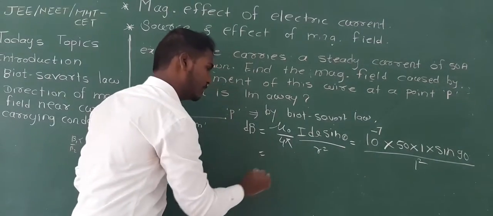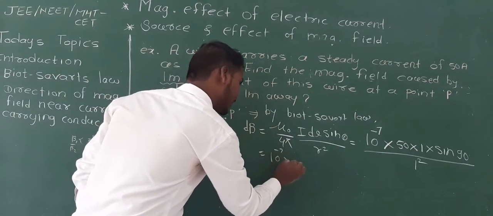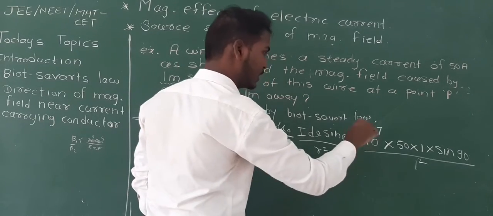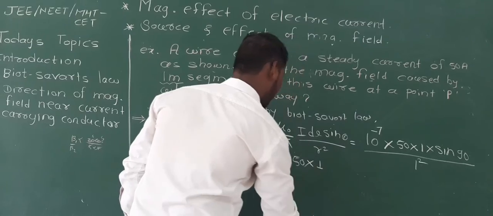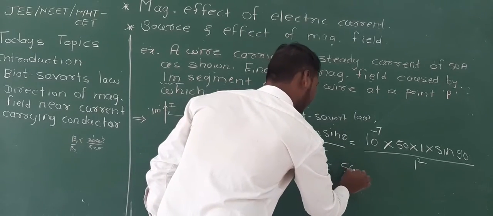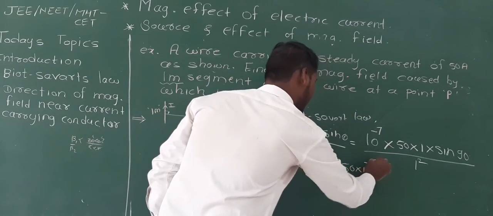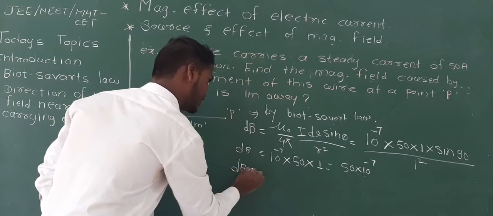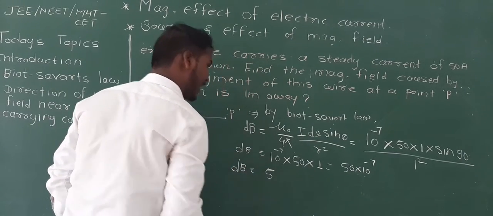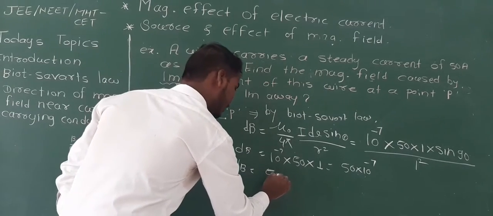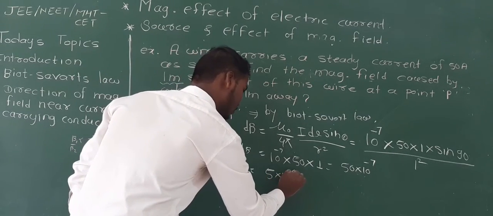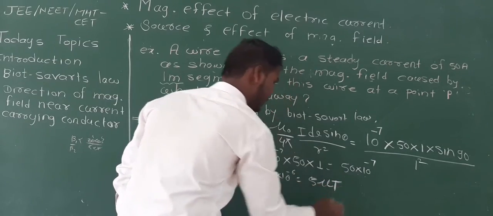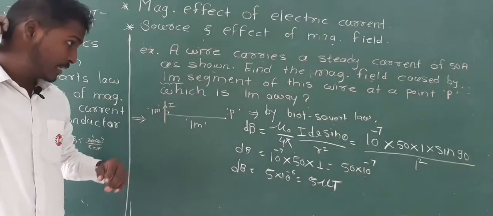So it will become 10 raised to minus 7 into 50 into sine 90, which has value of 1. So that is equal to 50 into 10 raised to minus 7 dB. So dB is nothing but 5 into 10 raised to minus 6, which is nothing but 5 micro Tesla, because magnetic field we measure in Tesla.